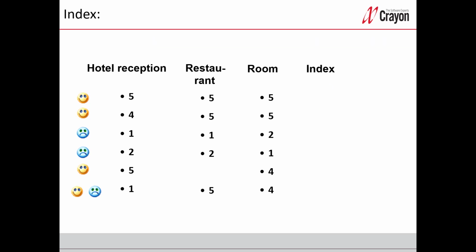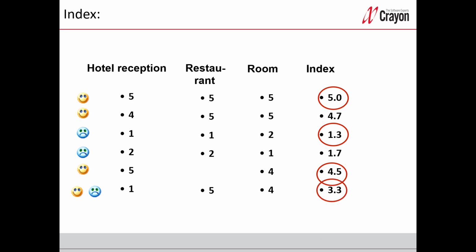So if you have missing values and want to use your own calculation, I recommend you to use the mean value instead. So here the mean value for customer number 1 will be 5, and then we have the third person that is not so satisfied, so we have just 1.3. We can see the person with the missing value. It will be 4.5 this time, so rather satisfied. Then the last one is something in between, with both negative and positive answers. Then we have an index of 3.3.